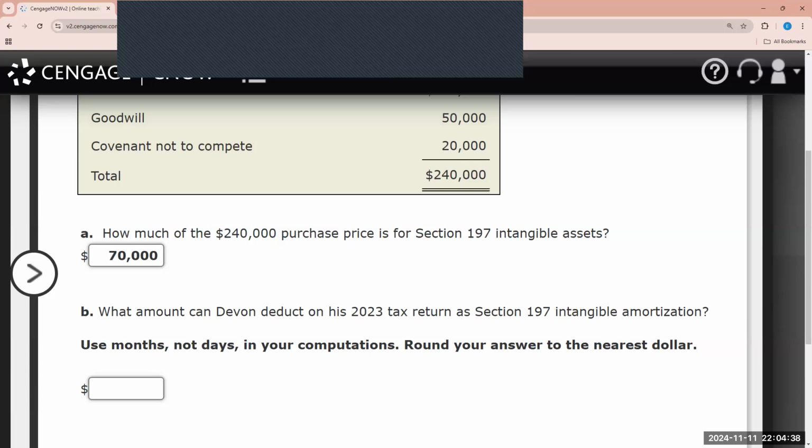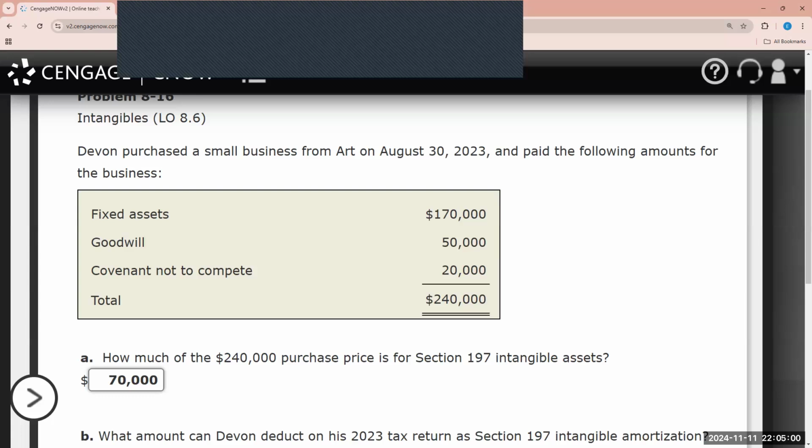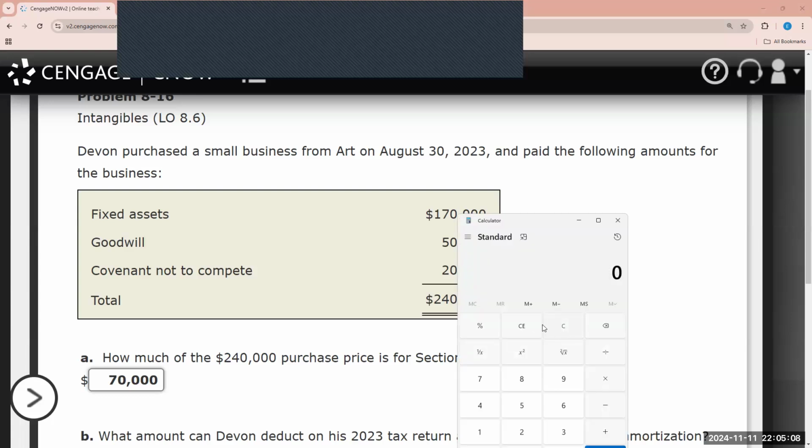B is asking, what amount can Devon deduct on his 2023 tax return as Section 197 intangible amortization? So one key thing about amortization is that essentially it is going to be deducted over a 15-year period, beginning with the month of acquisition. So here it lets us know that it was purchased on August 30th, 2023. So in order for us to factor it in, we would calculate it as follows, right? And 15 years would essentially be 180 months. How do we know that? 15 times 12, that gives us 180 months.